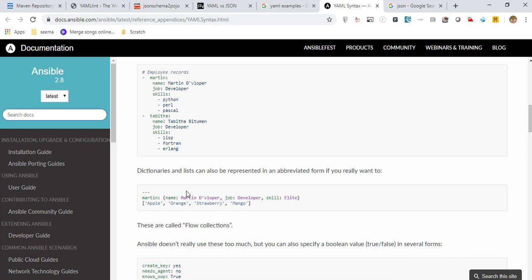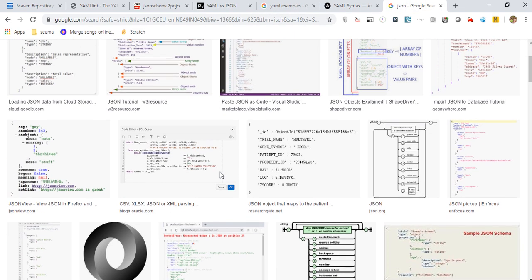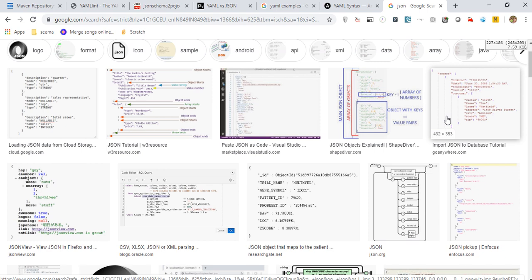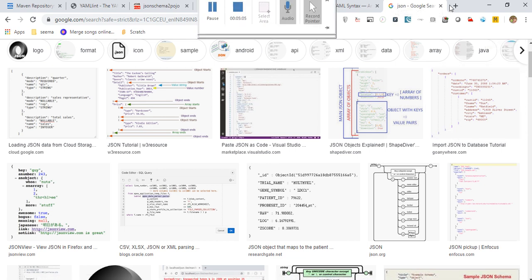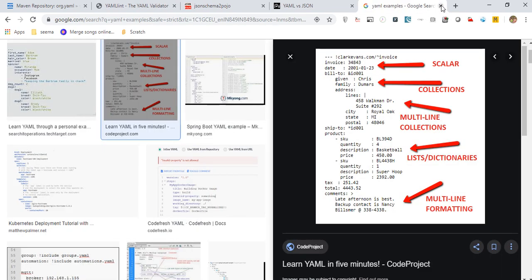But JSON is a bit difficult to read. These are some JSON examples. This looks a bit technical, or people feel that it is technical, even though JSON is not that technical. But if you do some editing in JSON, it becomes a nightmare. So after this session, you decide for yourself, or at least try with YAML.